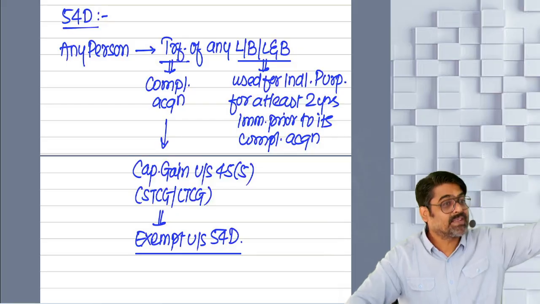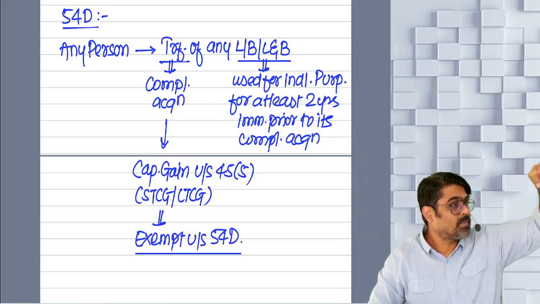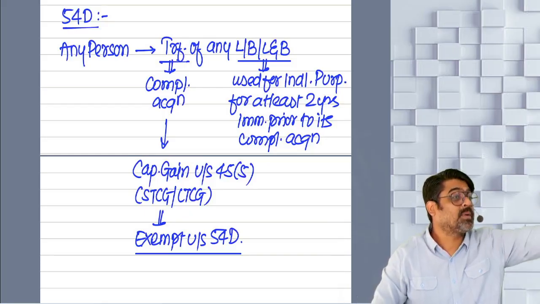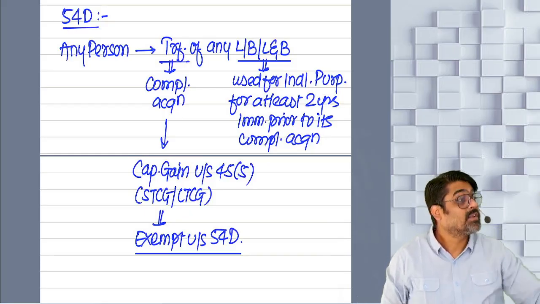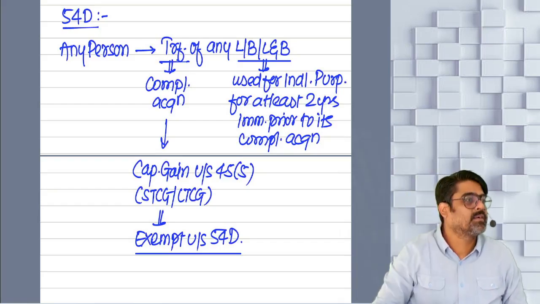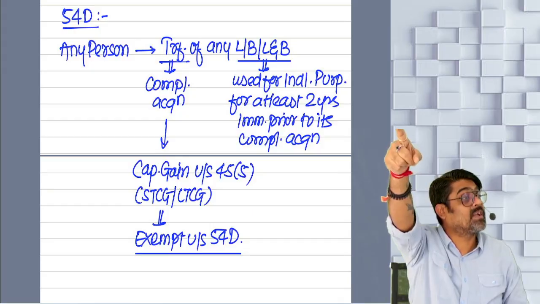Do you remember the first case? Residential property to residential property. Residential house property compulsorily acquired. Long-term gain can arise there, and that long-term gain will be as per section 45(5).